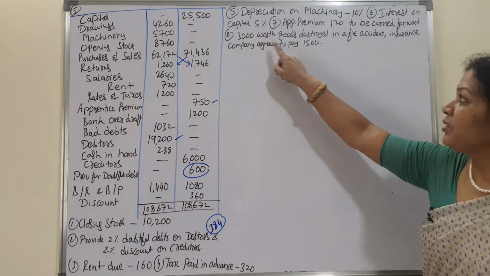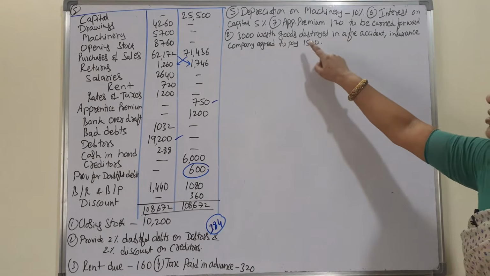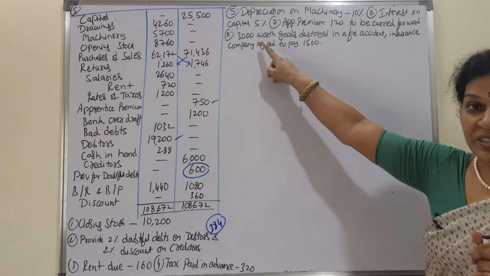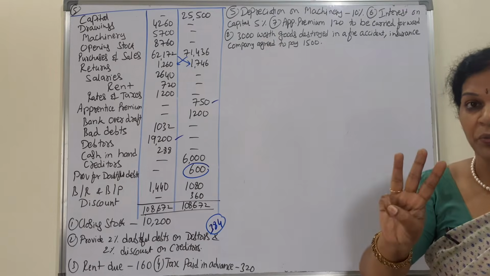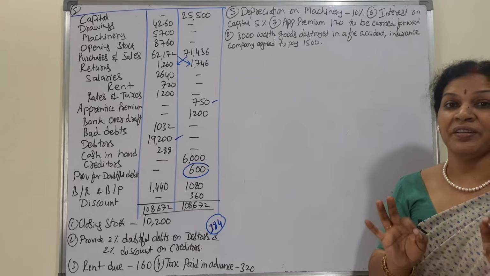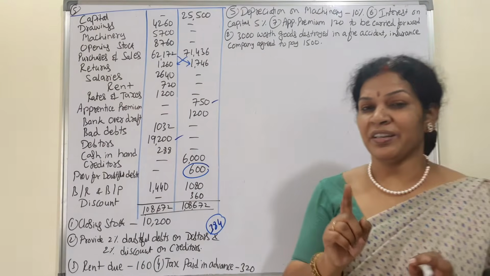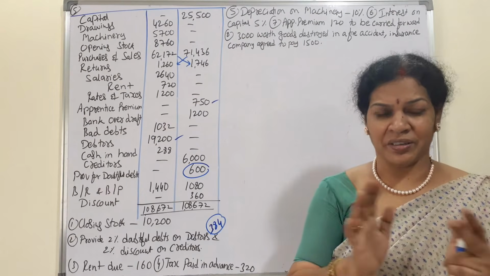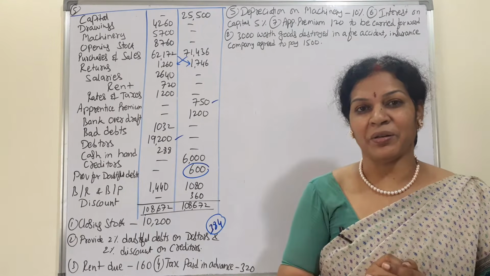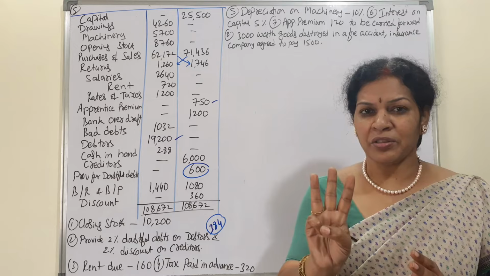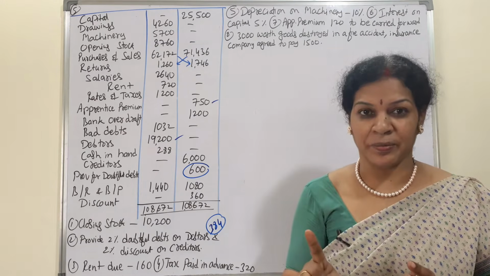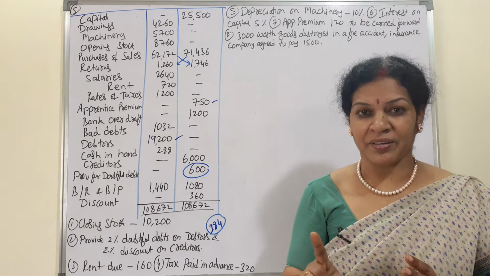Next, 3,000 goods withdrawn, goods destroyed in a fire accident. You need to be very careful here. The accident happened for 3,000 worth of goods. Out of this, the insurance company agreed to pay 1,500. Regarding this typical adjustment, I have covered it already in another video. Anyway, 3,000 loss: first we'll enter it in the trading account credit side, loss by fire.